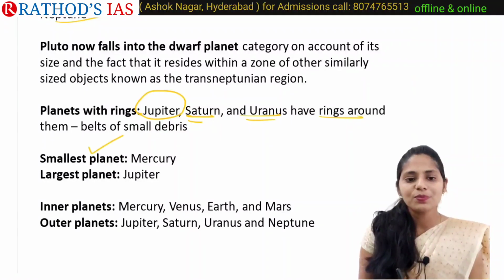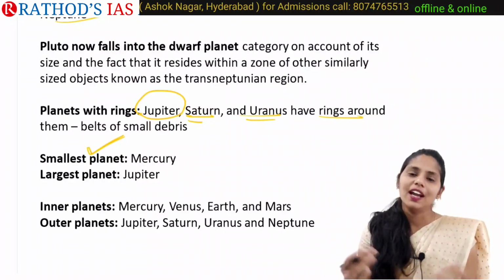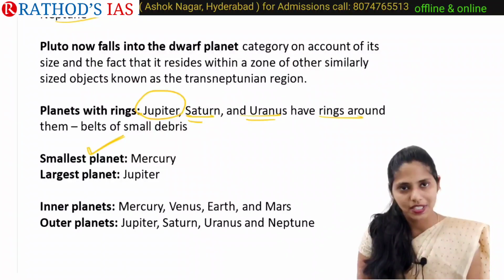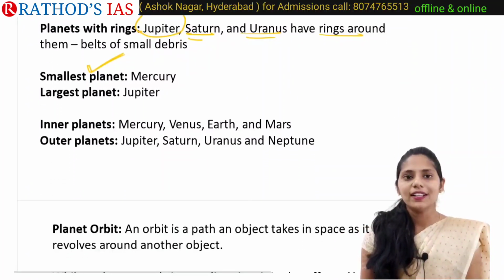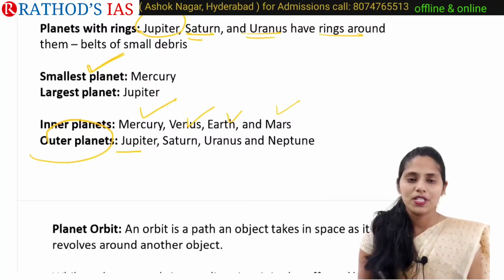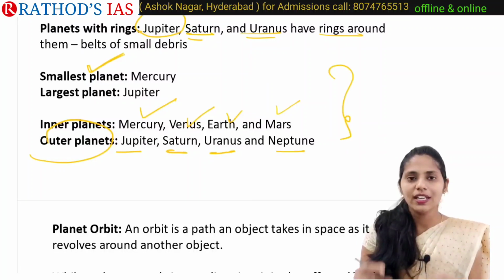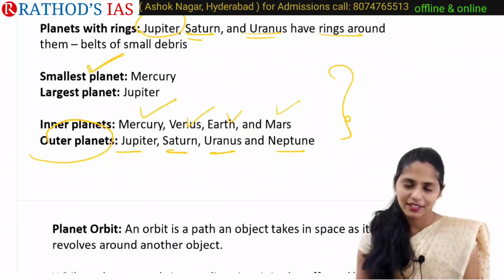If we are talking about the smallest planet in our solar system, it is Mercury, and the largest planet you all know, that is Jupiter. If we are talking about inner planets, there are 4: Mercury, Venus, Earth and Mars, and the outer planets are Jupiter, Saturn, Uranus and Neptune. So these are the inner planets as well as the outer planets.